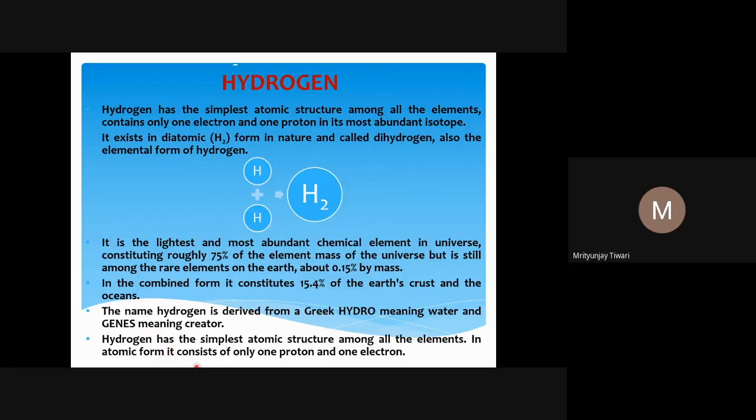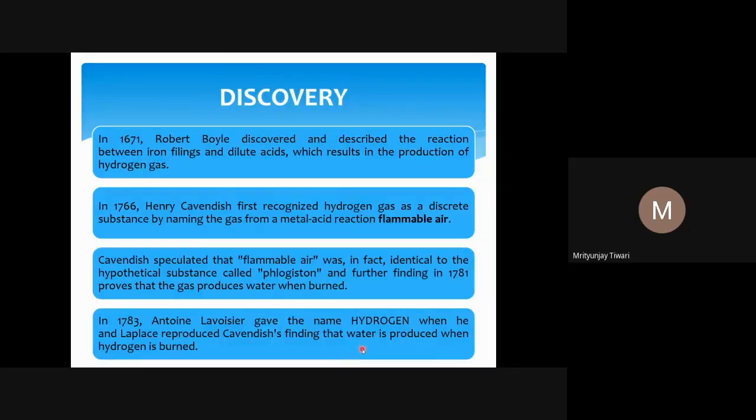Hydrogen has the simplest atomic structure among all the elements. In atomic form, it consists of only one proton and one electron. That is what we know.